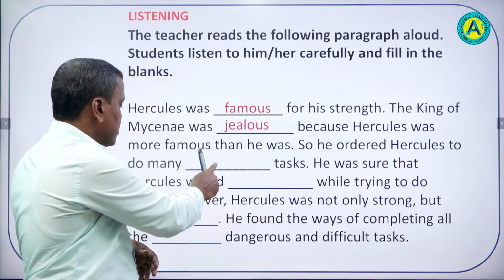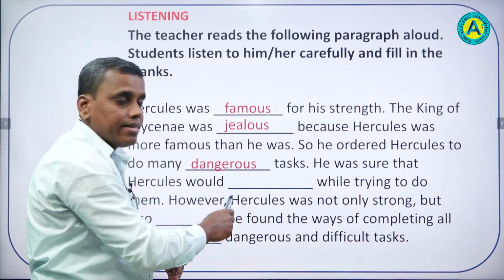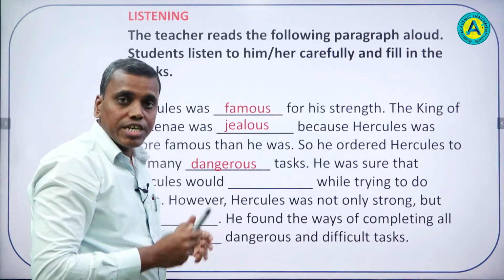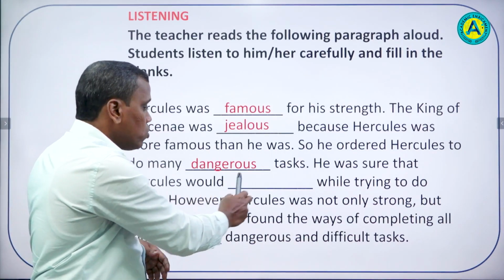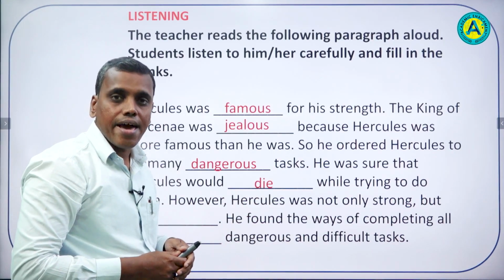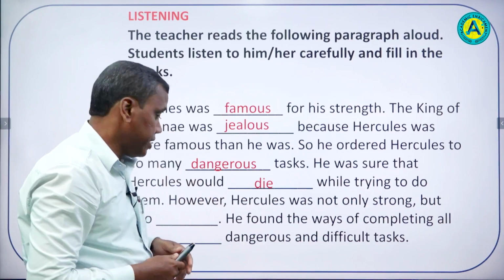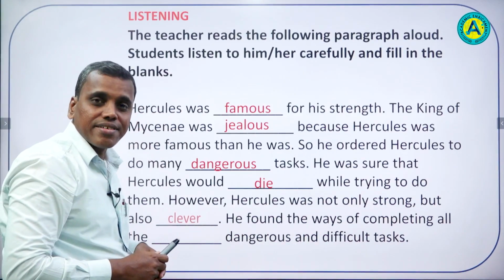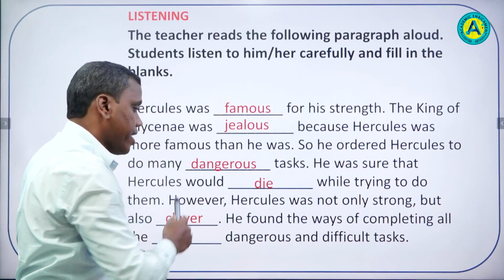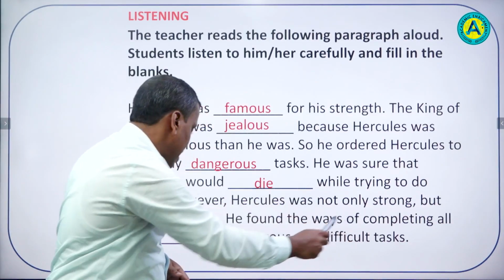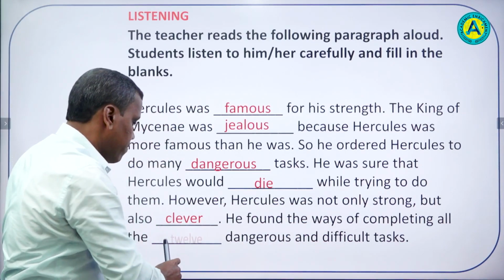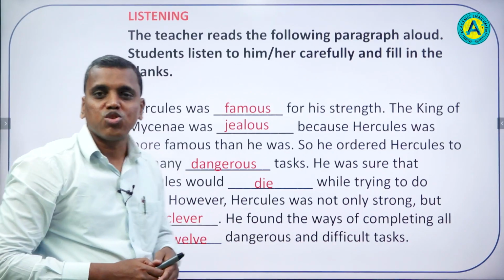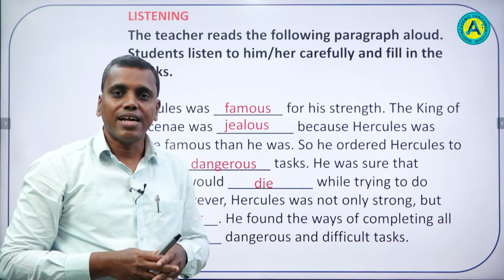Then the next one is do many dangerous tasks, dangerous, D-A-N-G-E-R-O-U-S. Okay, check it out. Then the next one, Hercules would die, D-I-E. I hope you have written die. Then not only strong but also clever, right? Clever, C-L-E-V-E-R. Then the last one is the 12 dangerous and difficult tasks, 12, T-W-E-L-V-E. So students, I hope all of you have answered it correctly.